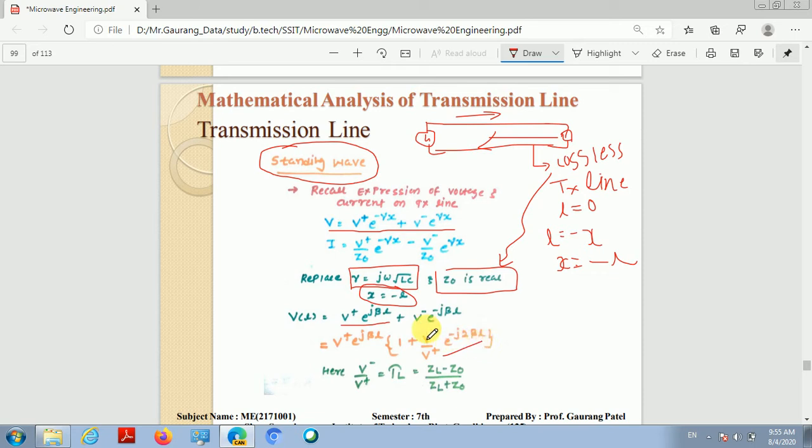Now if we look at this term very carefully, it is the ratio of the backward wave to the incident wave, or the reflected wave to the incident wave, or the backward wave to the forward wave. And this ratio is nothing but the reflection coefficient on the line. So this represents the reflection coefficient on the line.